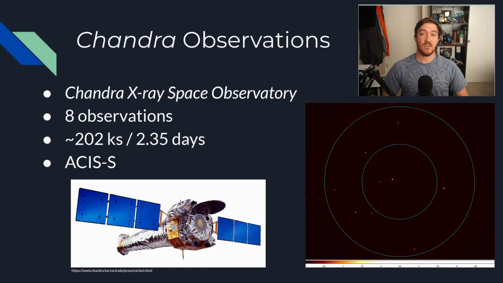In total, our data is comprised of 8 observations, which add up to a total exposure time of about 2.5 days on the ACIS-S detector. After all that time, however, we only received a few X-rays from the sources within M12. The merged data is shown below me. The inner blue circle is the half-light radius, and the outer blue circle is twice the half-light radius. As far as X-ray data goes, this is a pretty deep and clean image, but now we have to analyze it.